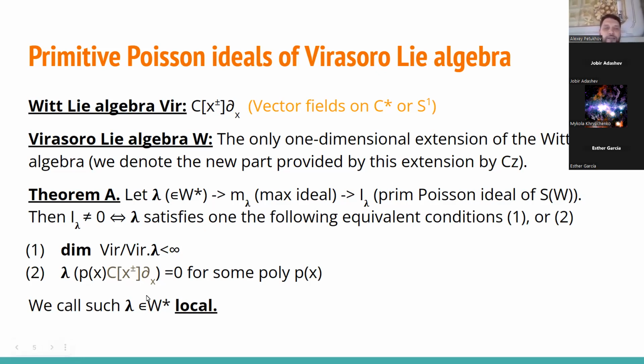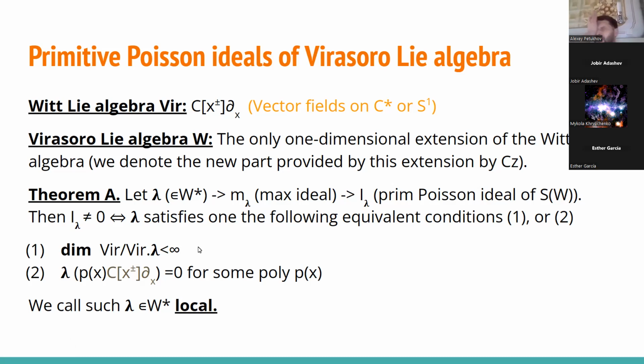And we have some nice class of linear functions for which I lambda is non-zero, and we decided to provide some name to this class, and we call such functions lambda local.